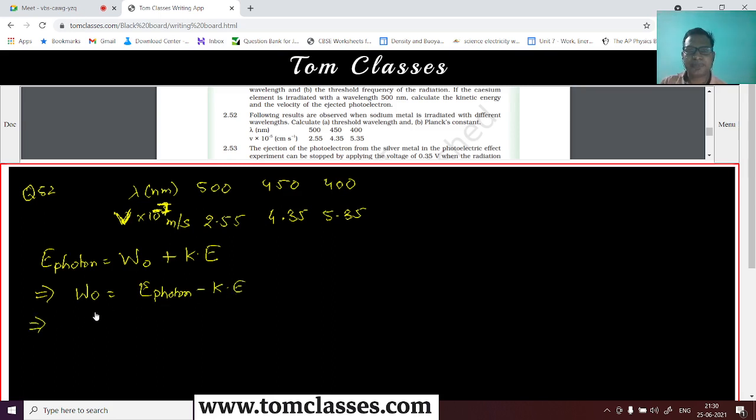So here, for the threshold wavelength, hc by lambda naught, that is going to be hc by lambda for the photon minus half m e v square. Okay, so that is the relationship which we have to use. Yes, is this okay?